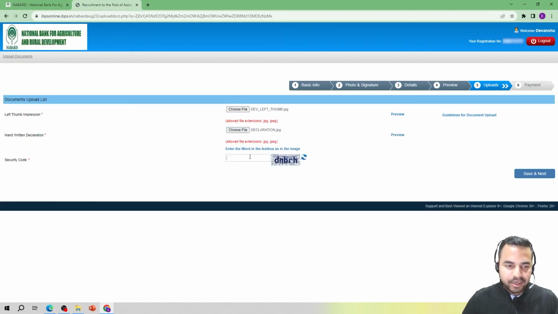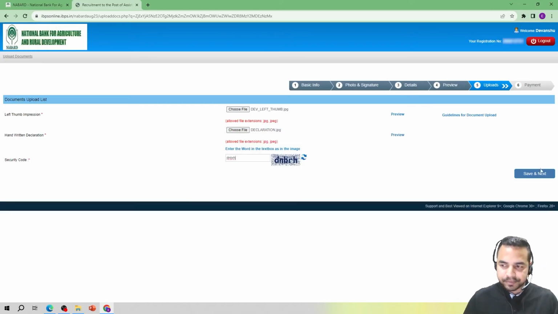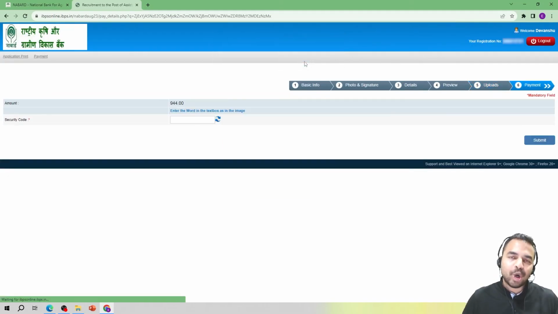So here the last step is entering the security code. So I have entered it and now I'm clicking on save and next. So once again it is asking me, are you sure the data entered is correct, as no change in the application will be allowed after the final submit. As I've already checked them, I'm clicking on OK.